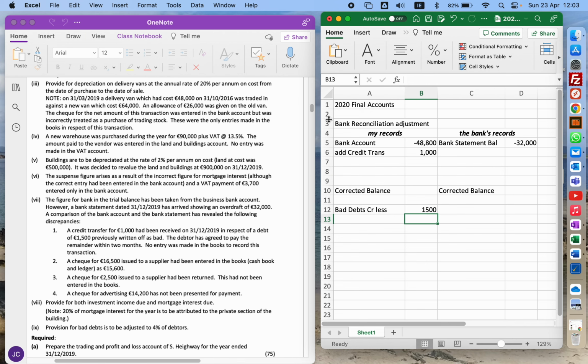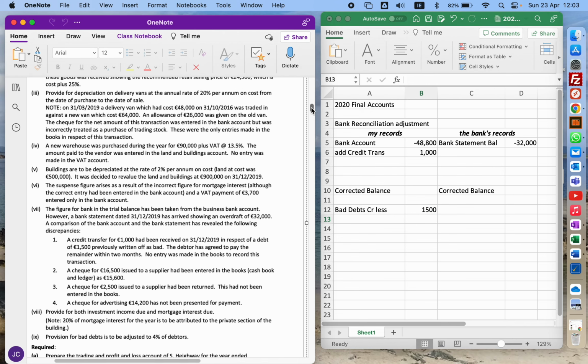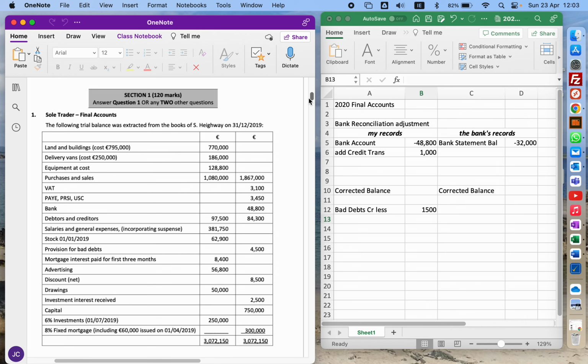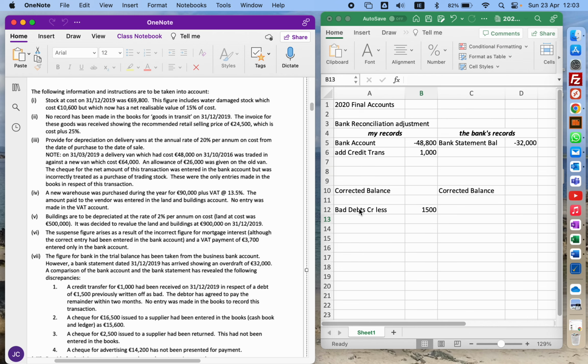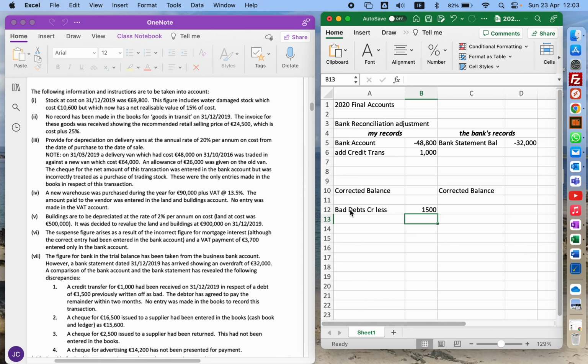Okay. So whatever figure I have for bad debts, so if I just look up here, do I have bad debts? It's not mentioned up here, so therefore I'll have a new bad debt recovered. So because it's a credit, it's going to be an income. If I already had a bad debt mentioned in my trial balance, I just reduce it, but I don't have it. So because it's a credit, I'm just going to call it an income. So that's bad debt recovered. Now I also have my debtors.